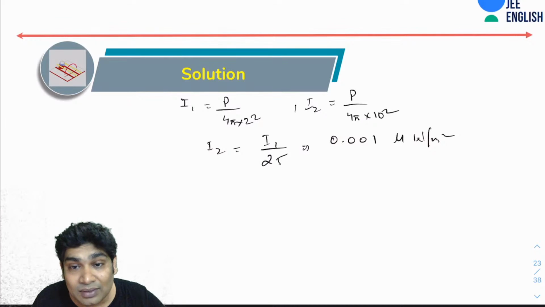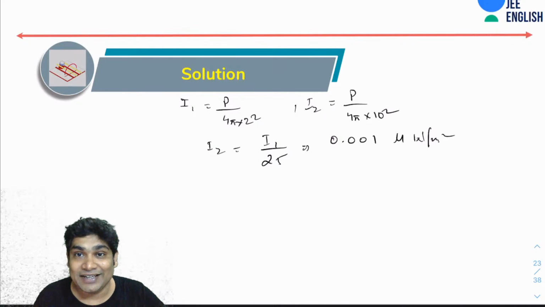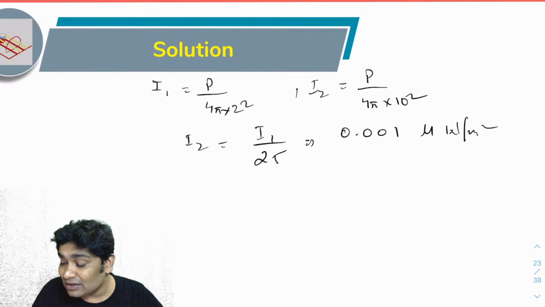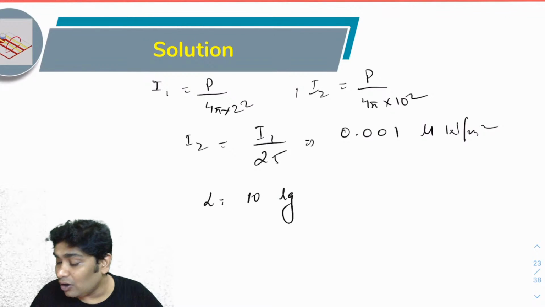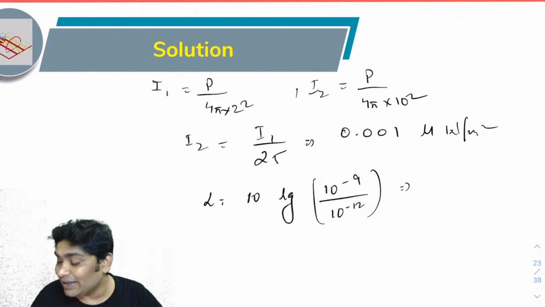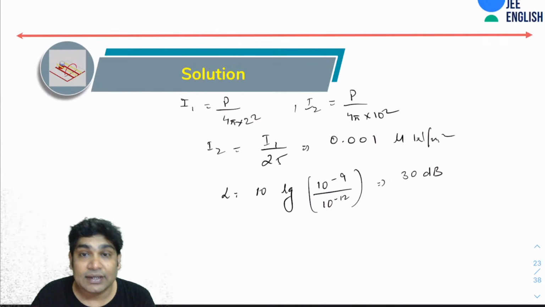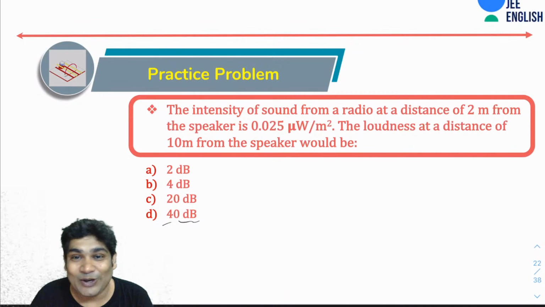Now that you have the intensity, I took 2 m as 1. Okay, yes, so that is wrong. So now that you have the intensity, it is very easy. The loudness would be 10 times log of 10 to the power of minus 9 over 10 to the power of minus 12. So that would be 30 decibel. So yes, 30 decibel is the right answer. No, not 4 decibel.